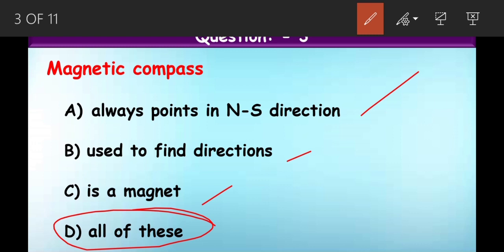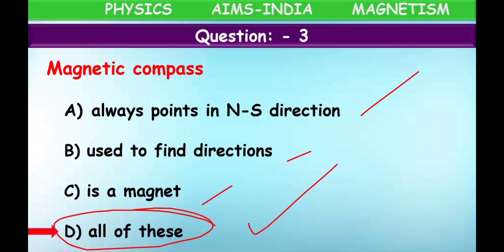When we have options like this, then we have to keep the tick mark for option D, not ABC. If it is a multi-correct answer, you can keep ABC. But if it is a single correct answer, you have to go with option D. Okay, children, option D is the correct answer.